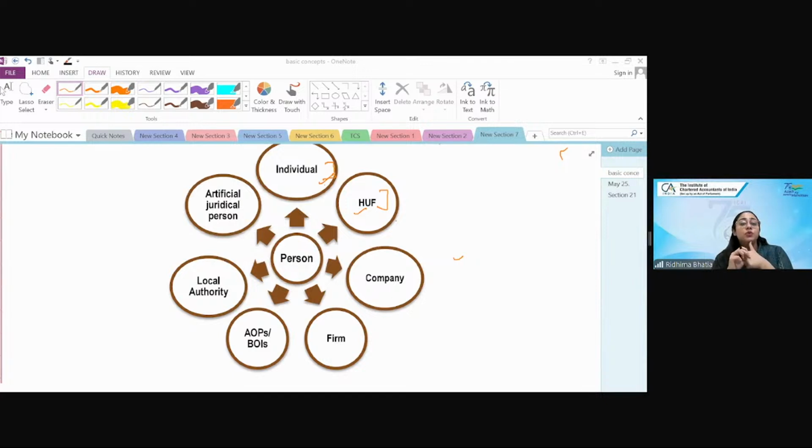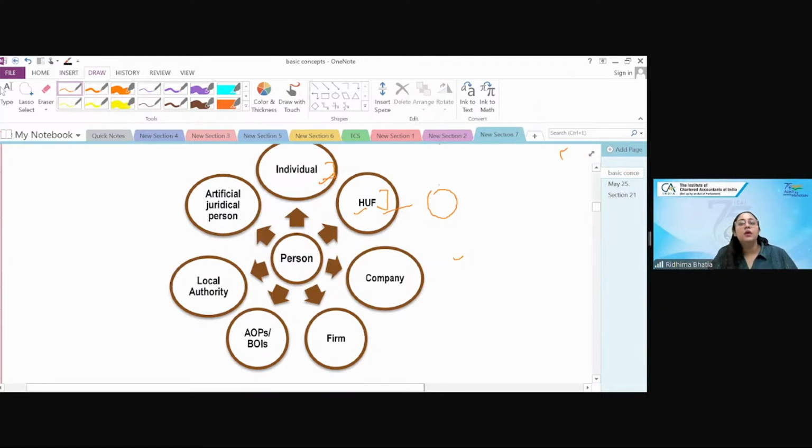Now, how should income tax tax the family? Because everyone is doing business and everyone is earning out of it, how will we know how much is the income of this person and how much is the income of that person? So, HUF is a separate entity which was created for taxation purposes in income tax. HUF was born for income tax purposes. As such, it is not a concept in terms of legal entity, but a separate entity exists for tax purposes where the family itself is taxed.